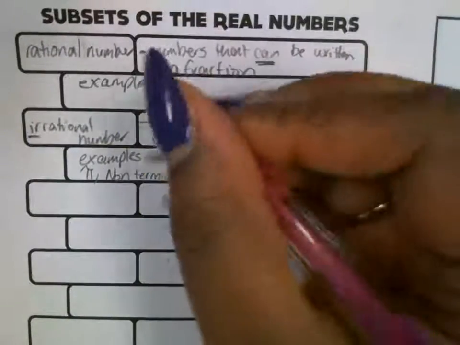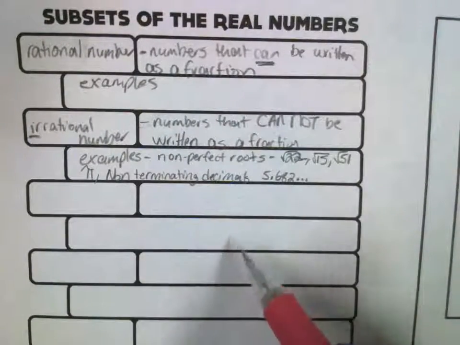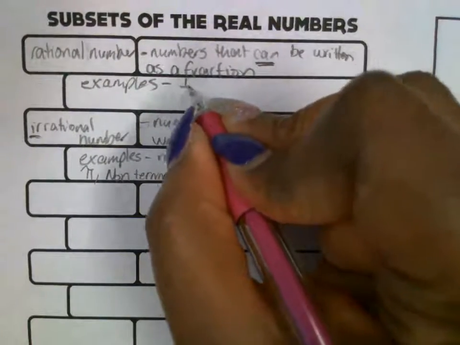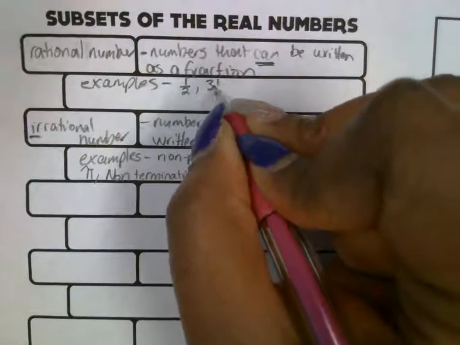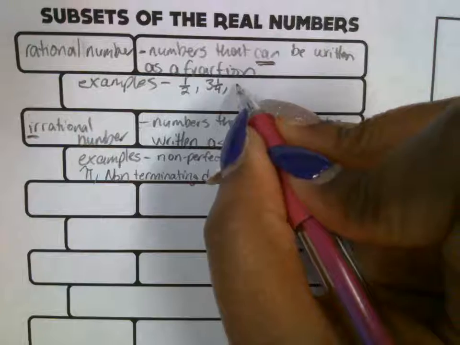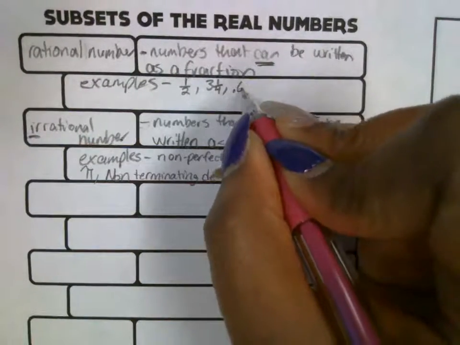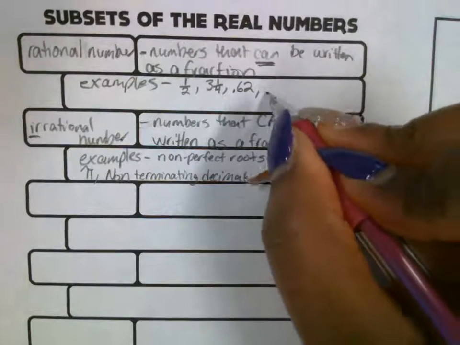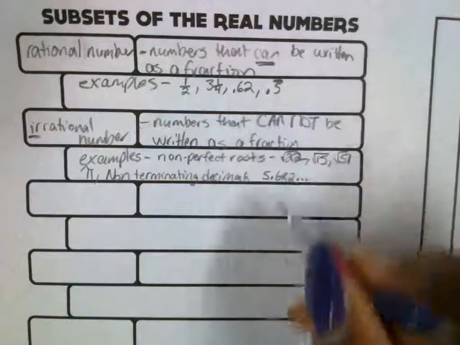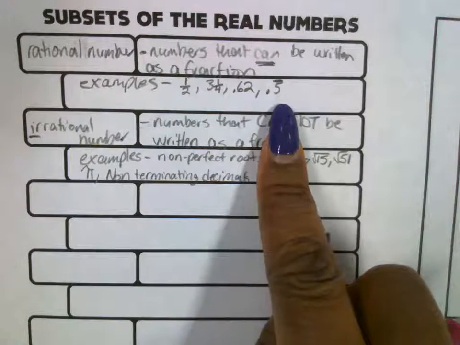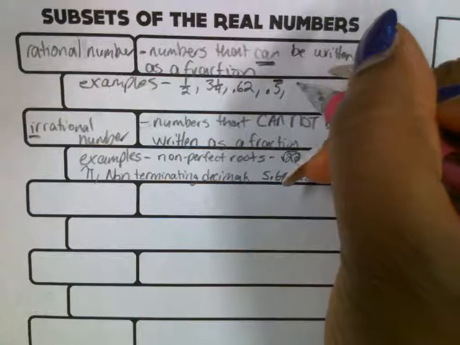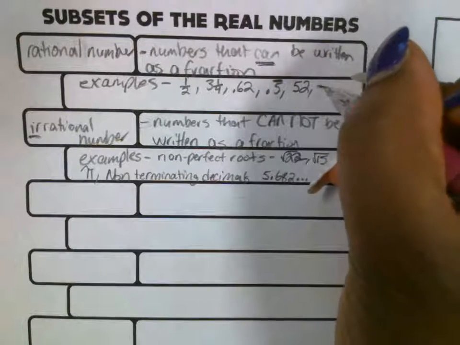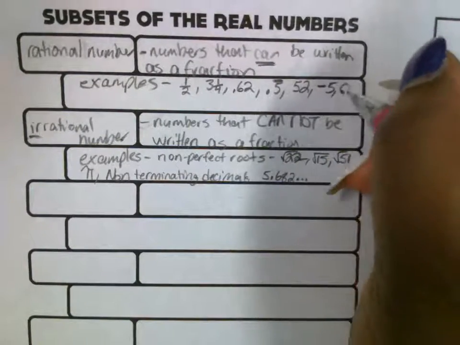All right, so examples of rational numbers. That's everything else, that's not these three. So we have, of course, a fraction, 1/2, mixed numbers, 3 1/4. We have decimals, 0.62. It stops, it doesn't have the dots at the end. It is rational. Even a repeating decimal, 5 repeating. You know what number is coming next. This is rational. You have whole numbers, 52, negative numbers, -5, 0.